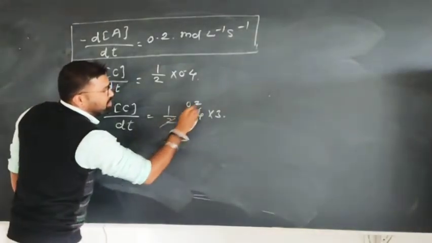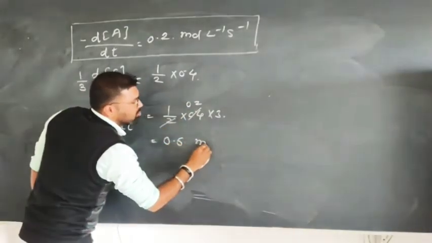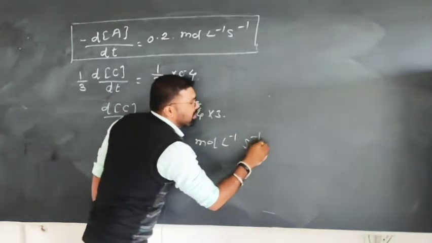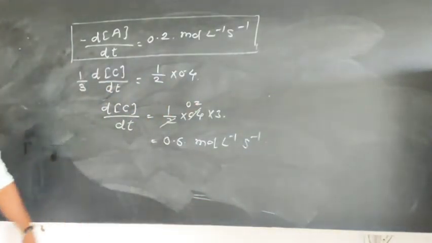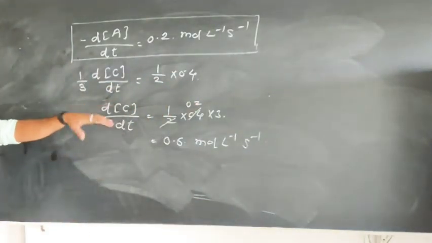No need to use a calculator. This is 0.2 into 3, which is equal to 0.6 mole per liter per second.